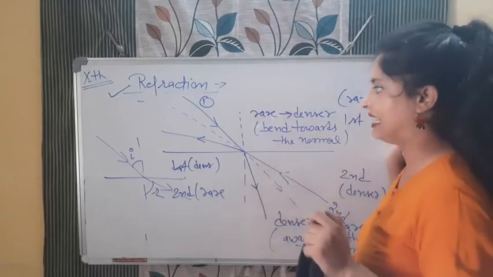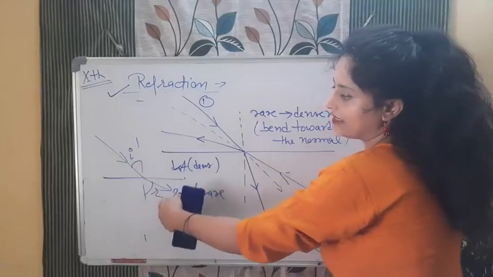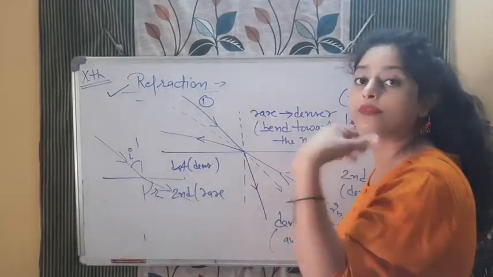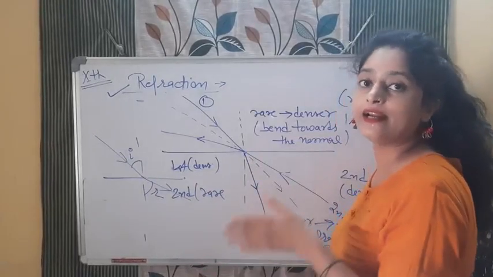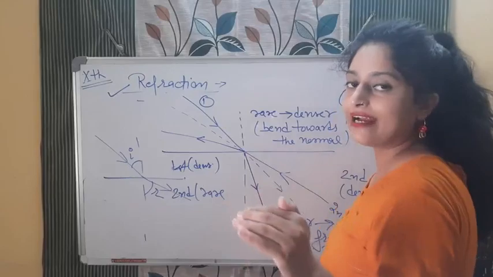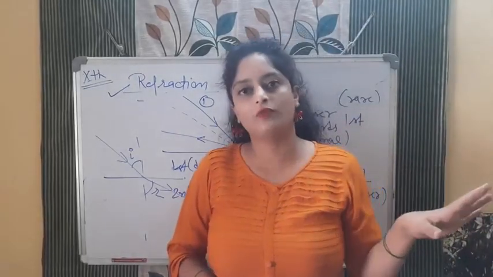Did you understand this much? So this is the normal, this is the angle of incidence, this is the angle of refraction. If the light is going from rare to denser, it always bends towards the normal. If light is going denser to rare, it always bends away from the normal.